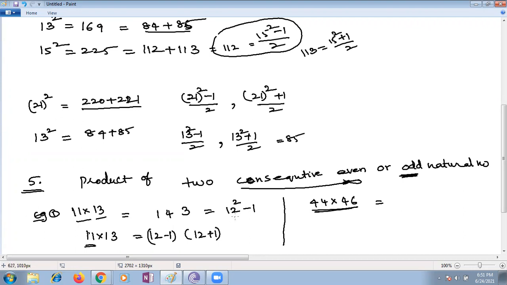Some student has already given the answer, very good. It will be 45 minus 1 and 45 plus 1. Yes, it becomes the identity a plus b into a minus b. So it becomes 44 into 46, which is 45 square minus 1. Yes or no, children? 45 square minus 1.